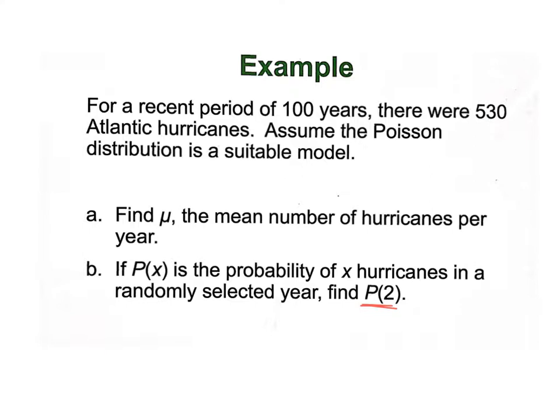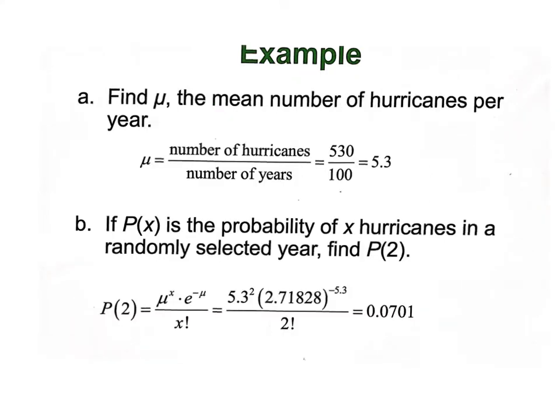I'm going to take the slide to the next one and show you what happened. Mu is just hurricanes per year. So take the number of hurricanes, 530, divided by how many years, 100 years, and it's 5.3 hurricanes per year. And you can see what's happening. The reason we can use Poisson is because we're doing a time interval, an interval of 100 years. All right, so find the probability that a randomly selected year would have 2 hurricanes. I'm going to use the formula.